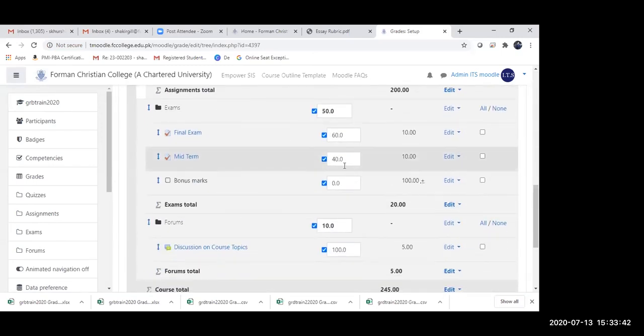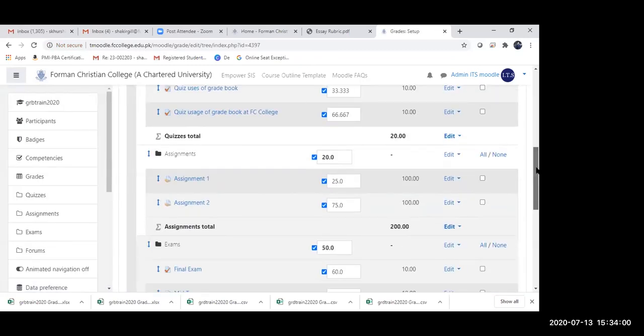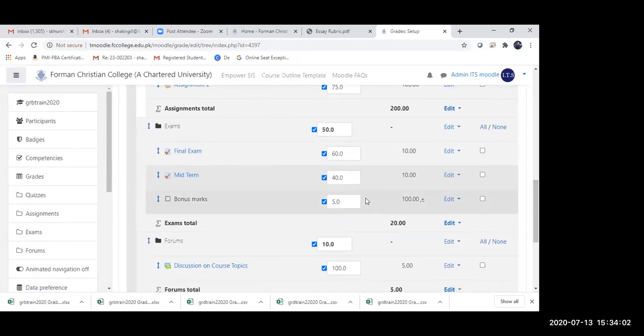So there we are. The bonus marks have been entered. Now I have to provide a weightage of this bonus marks. So let us say that I'm going to give it 10% weightage, or let's say 5% weightage. Save changes. And see, another interesting thing, the weightages for the midterm and the final exam still remain at 60 and 40, and that is an extra 5 on top of that.